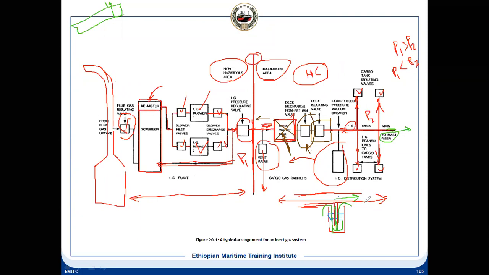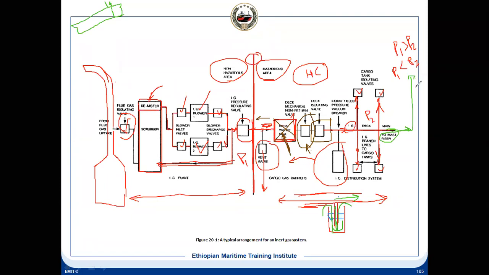Now when you are taking the cargo, what will happen? The level is increasing, pressure will increase. So those vapors have to be removed out. So that gets removed out from the mast riser. It is at a certain height. So this is the mast riser.